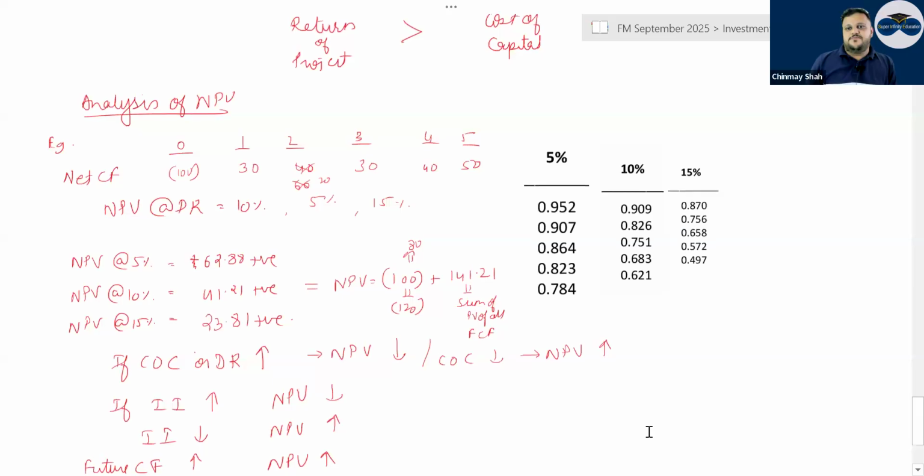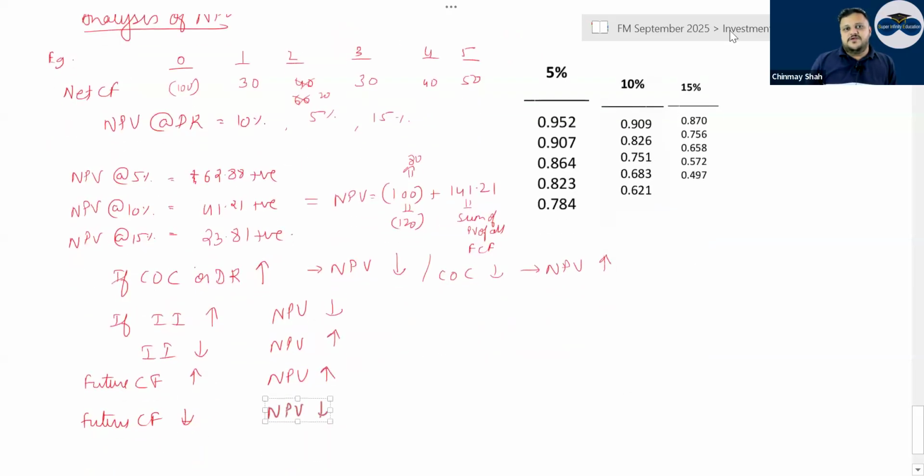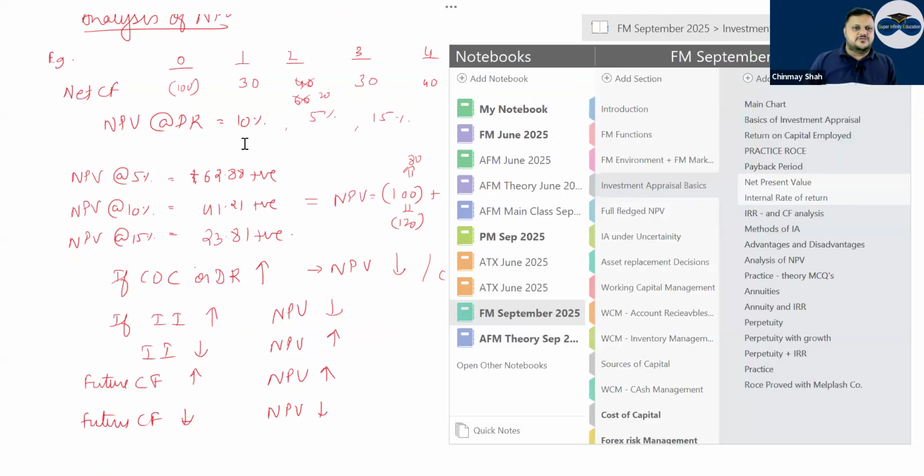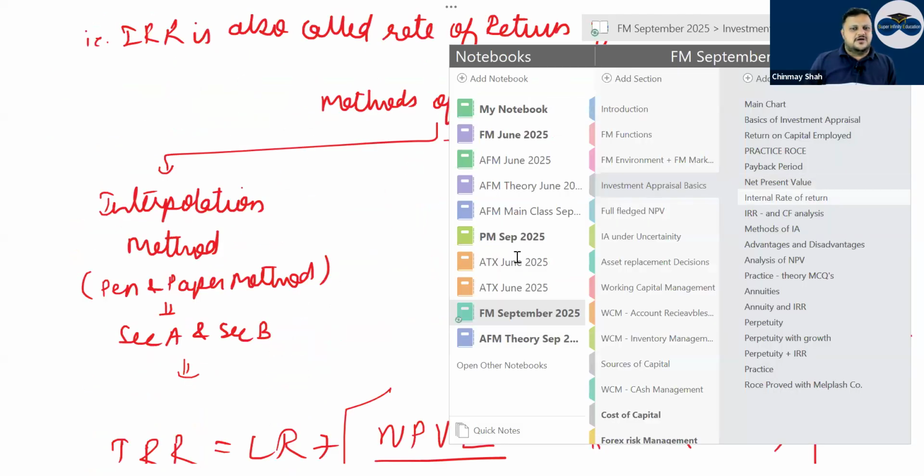So that is analysis of NPV, and then doing calculations, right? Rounding off means basically 0 to 49 will be rounded down to 0, and 50 to 99 will be rounded up. When I say round up, 17.01 is 18. When I say round down, 17.99 is 17. Correct? So that is how things work out.